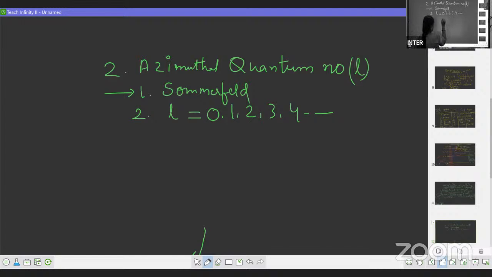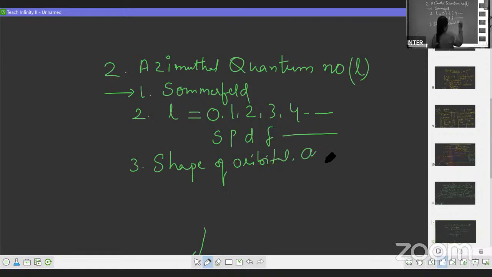Now, what does it indicate? It indicates s, p, d, f. So l is equal to 0, 1, 2, 3, 4, which corresponds to s, p, d, f or g. What is the significance of this quantum number? You will come to know about the shape of the orbital and the angular momentum of the orbital.